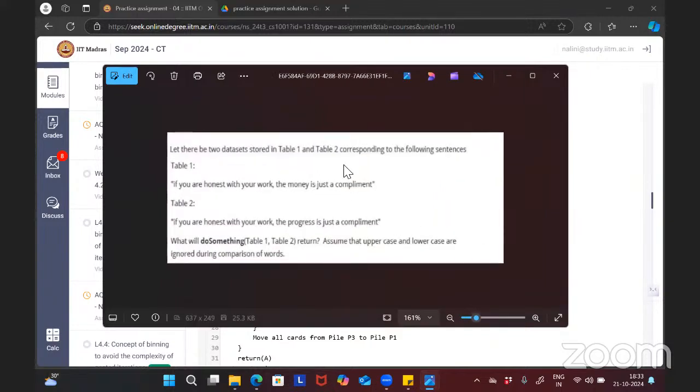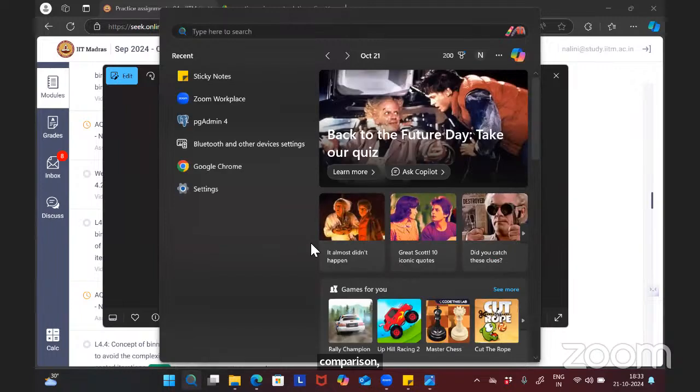Let there be 2 datasets stored in table 1 and table 2 corresponding to the following sentences. Table 1 is: if you are honest with your work, the money is just a compliment. And the second one is: if you are honest with your work, the progress is just a compliment. Only the second part differs, no? What will do something of table 1, table 2 return? Assume the uppercase and lowercase are ignored during comparison. So what will the procedure return? This is our question.